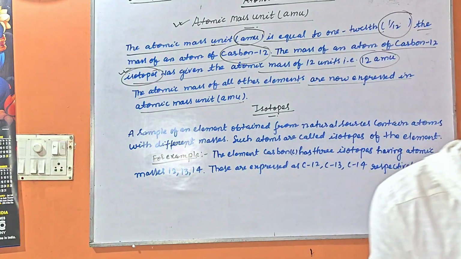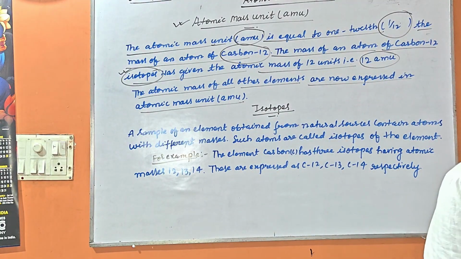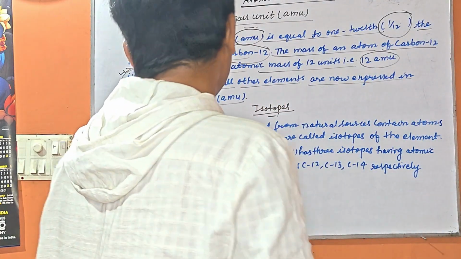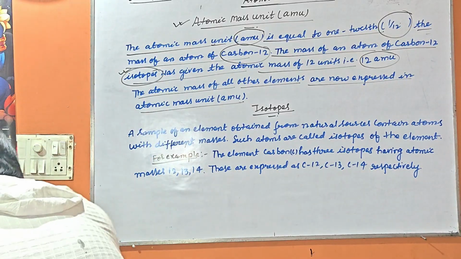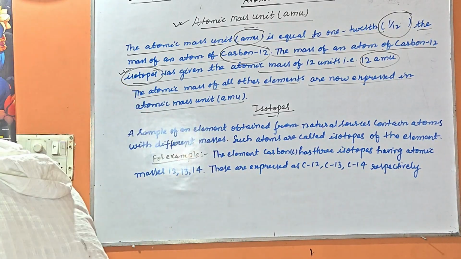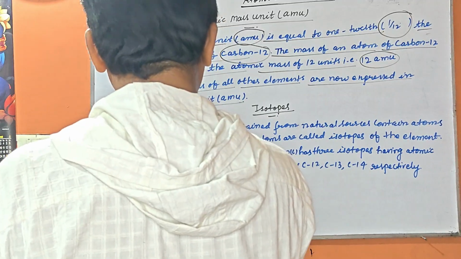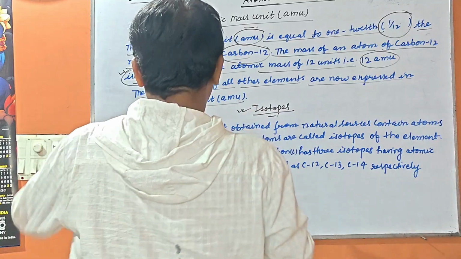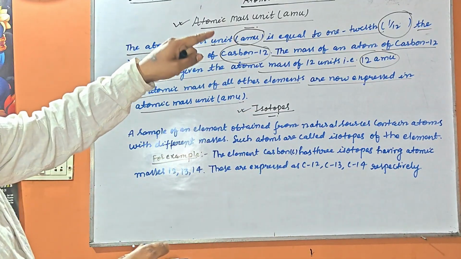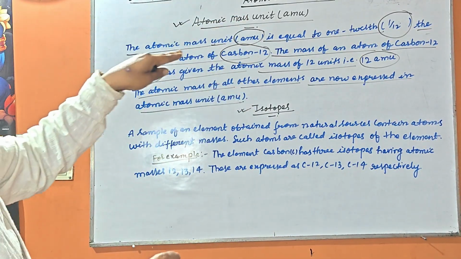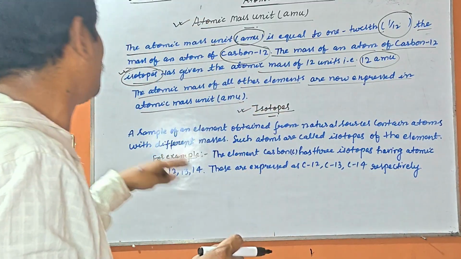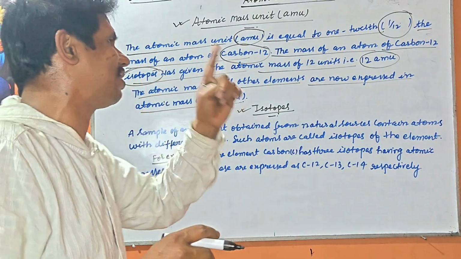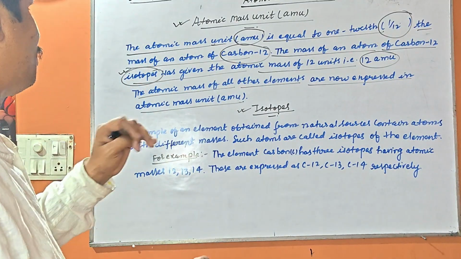So my dear student, these are the things you have to understand in a different way. We have already understood the atomic mass unit. AMU is equal to 1/12 the mass of the atom of carbon 12. The mass of an atom of carbon 12 isotope was given the atomic mass of 12 units, that is 12 AMU. The atomic mass of all other elements are now expressed in terms of atomic mass unit AMU.